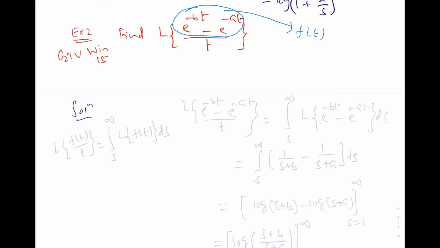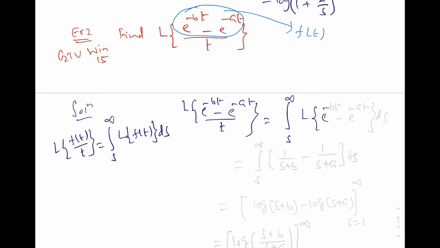So the result we are using is: Laplace transformation of f of t by t equals the integration from s to infinity of Laplace transformation of f of t ds. So Laplace transformation of e power minus bt minus e power minus at by t is equal to the integration from s to infinity of Laplace transformation of e power minus bt minus e power minus at, ds.